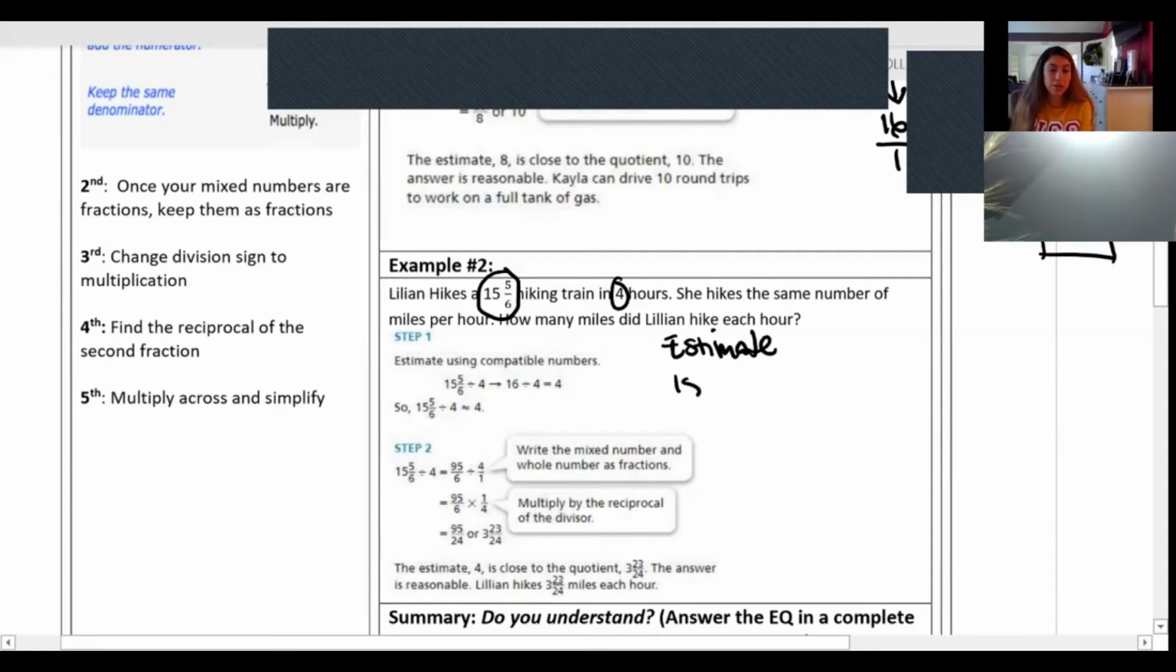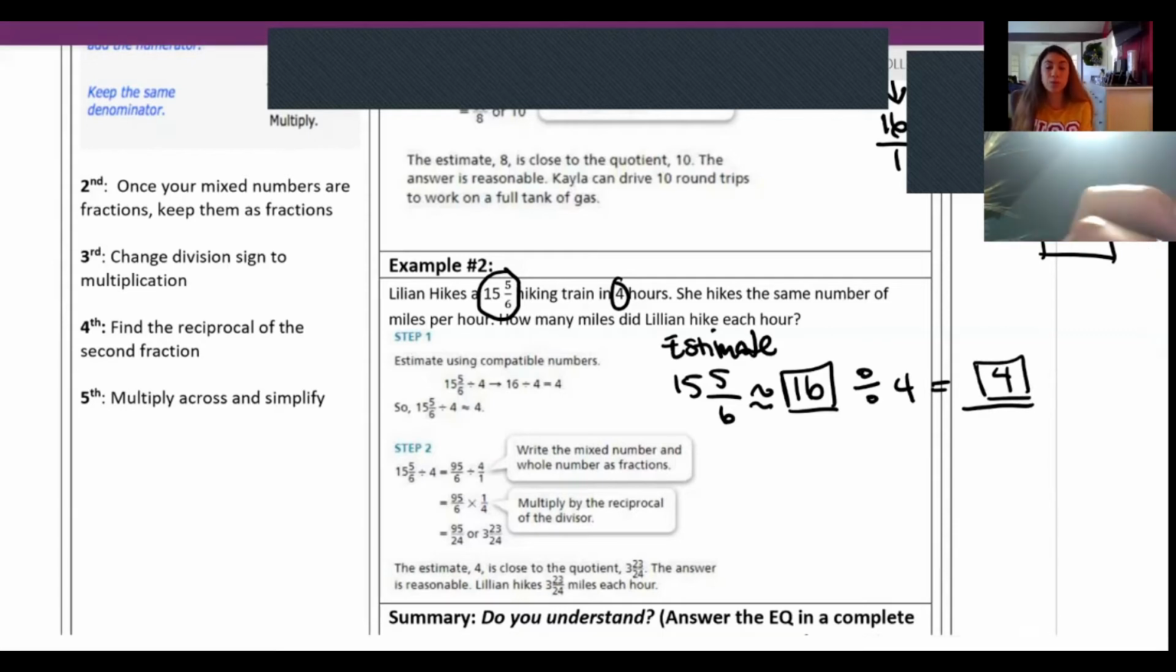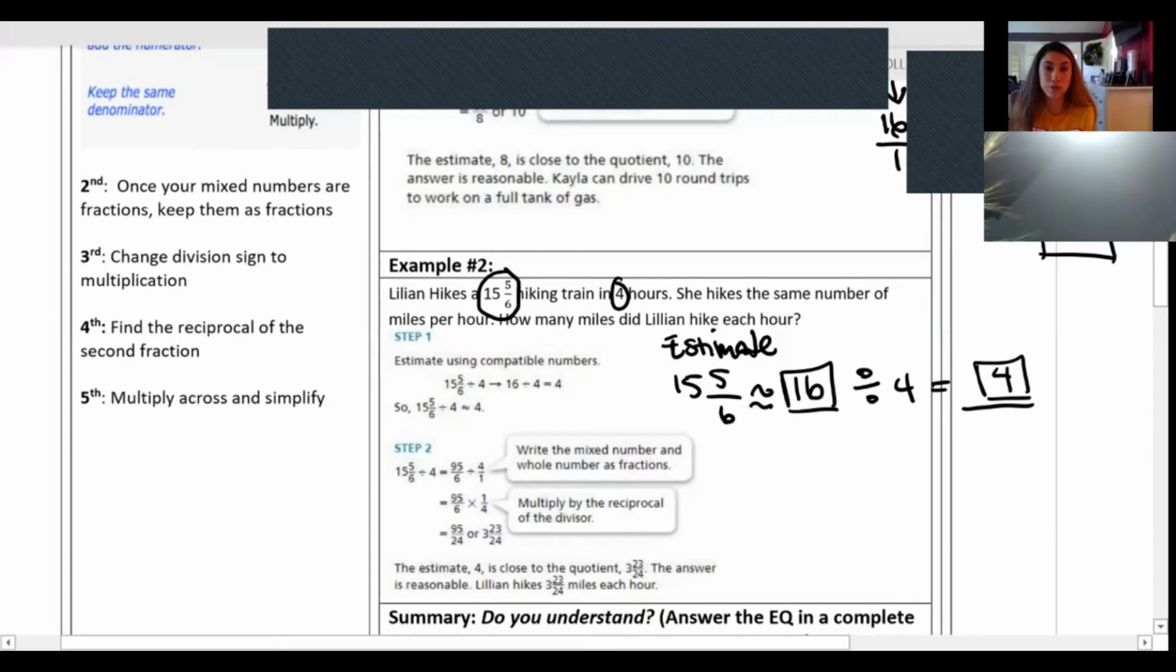Our equation is going to be 15 and 5/6 divided by 4. So let's estimate 15 and 5/6. We know that when we estimate or round, that could be close to about 16. And then 4 is a whole number. It's not a mixed number, so we're just going to keep the whole number 4. So now we have 16 divided by 4. We know that that is 4. So when we check our final answer, it will be reasonable if it's close to 4.